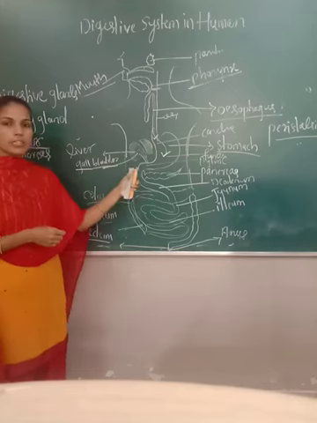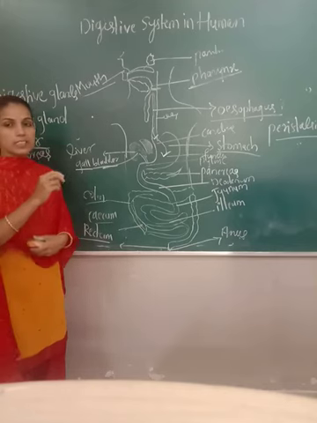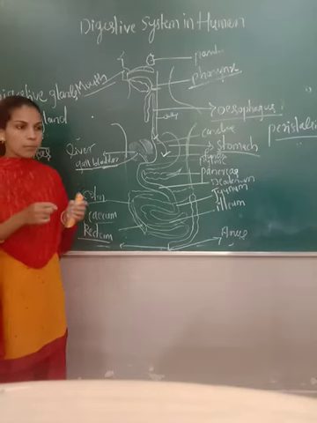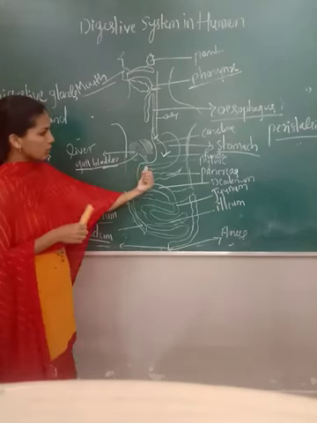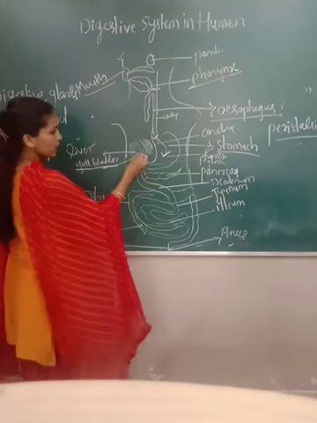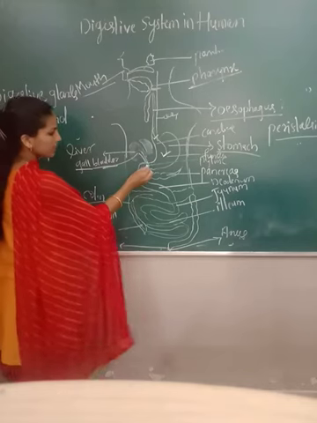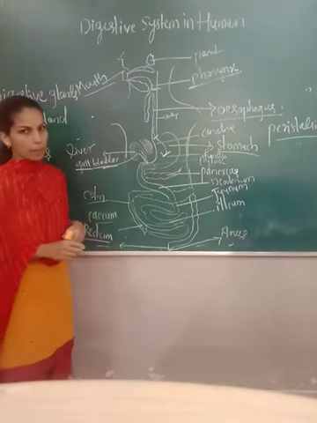The main function of the liver is to secrete bile. That bile consists of bile salt, which helps in the digestion of lipids, what we call fat molecules. The lipid digestion occurs in the duodenum because the duct goes directly to the duodenum. That secretion comes here and the digestion starts in the duodenum.